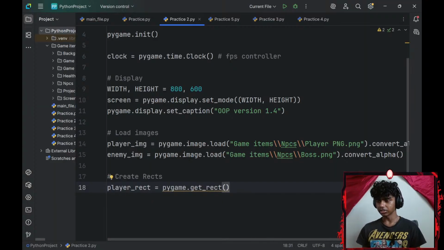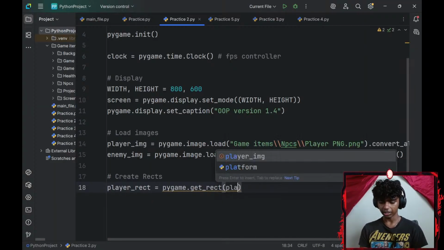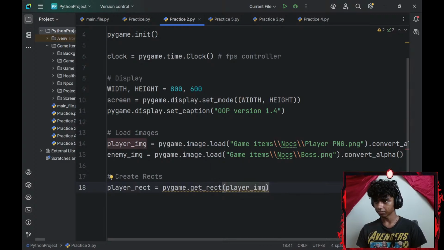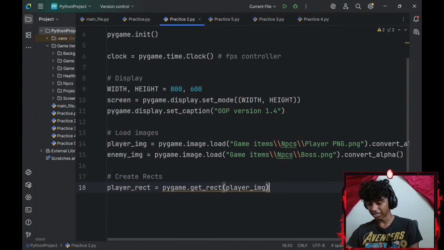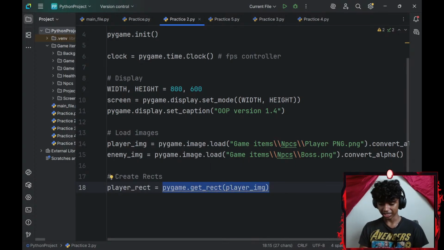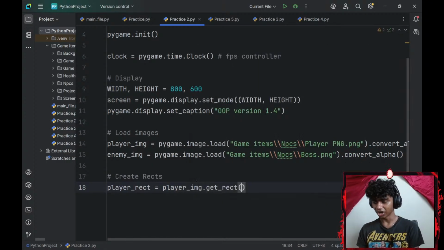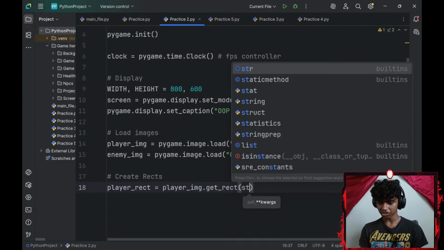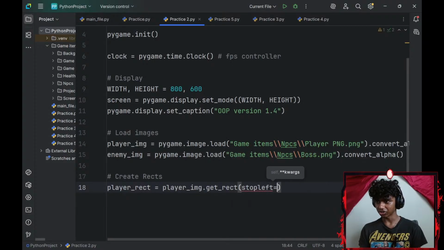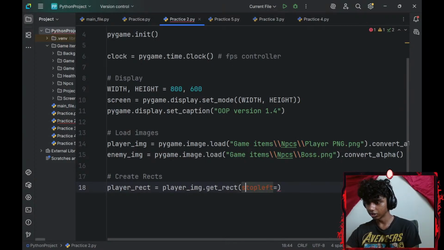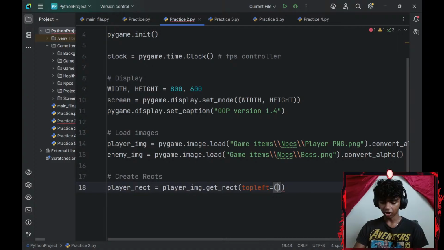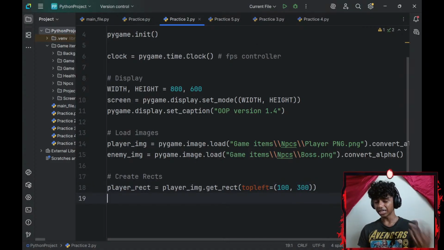Okay, and the surface is going to be my player_image. Player_image.get_rect. The position is going to be a keyword argument, so topleft, which is going to be equal to a tuple of 100 by 300. There we go. Let me do the same thing for my enemy.